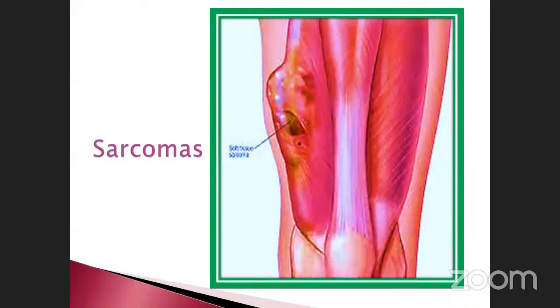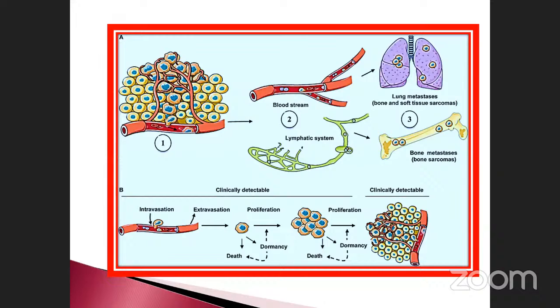So this also affects, causing swelling in the connective tissues. See that. How do they spread from one part to another part? This is clinically analyzed. One is through tumors, blood streams, the lymphatic system, lungs, and also bone metastasis. These are all clinically detectable. So these are the types of cancer, and it can spread. How it spreads, I already told you.